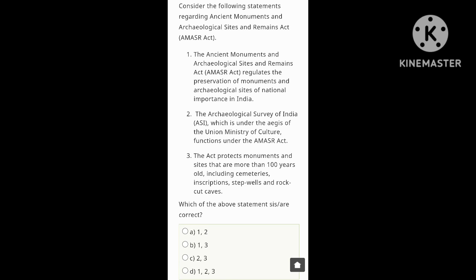Yes. Third, the act protects monuments and sites that are more than 100 years old, including cemeteries, inscriptions, step wells and rock cut caves. This one is correct. So statements 1, 2 and 3 are all correct. Let's check the options: 1 and 2, 1 and 3, 2 and 3, 1, 2 and 3. So option D is correct, because all the statements are correct.